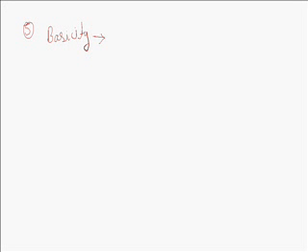First, we will discuss what is the meaning of basicity. The number of hydronium ions that can be produced by the ionization of one molecule of that acid in aqueous solution is called basicity. For example, HCl gives only one H plus. H2SO4 gives 2 H plus. So, on the basis of basicity, we can again classify the acids into the following categories.